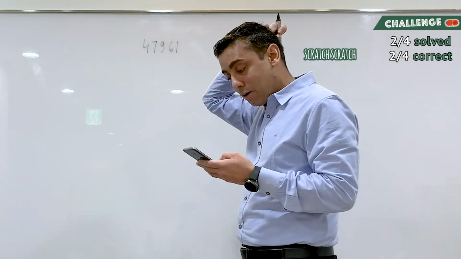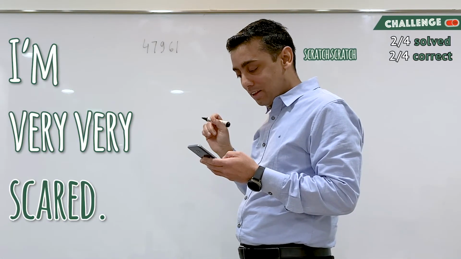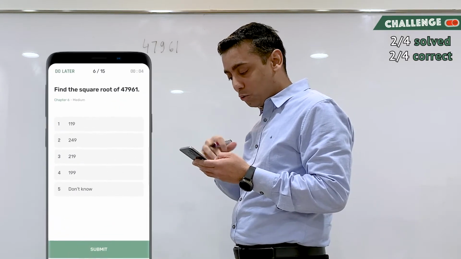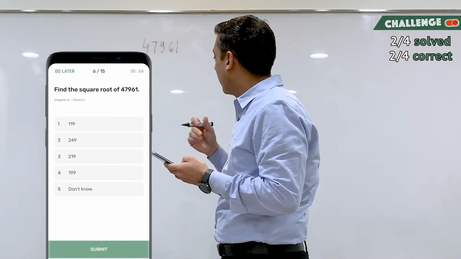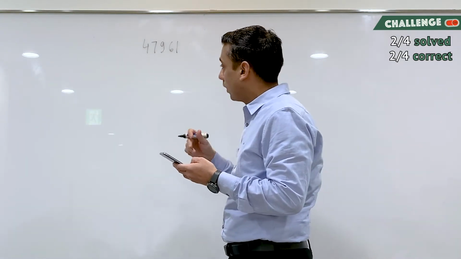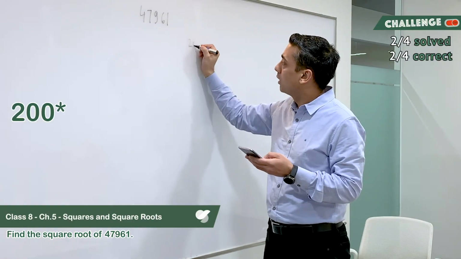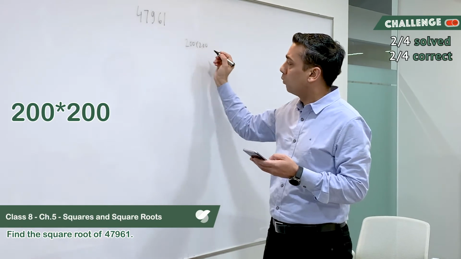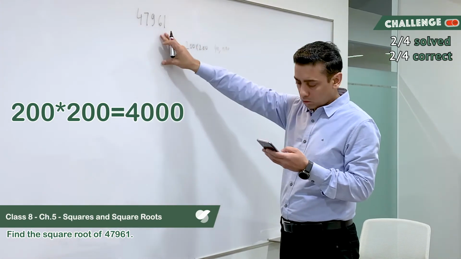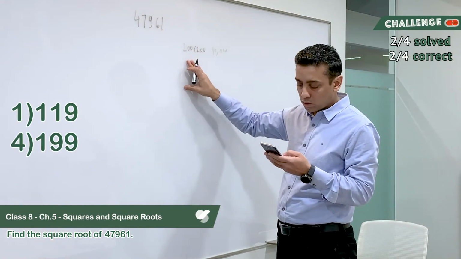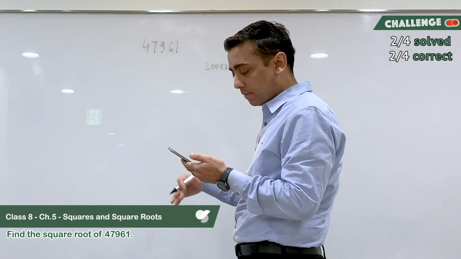Actually, when I see this question, I'm very, very scared because I don't want to do multiplication of all these numbers. But I have to solve this, right? So what I'll do is, I'll try to make some guesswork here. Let me just see, 200 multiplied by 200. If 200 is the square root, the number should be 40,000. But this number is more than 40,000. So 2 options which are less than 200 just go away. So we just remove that.